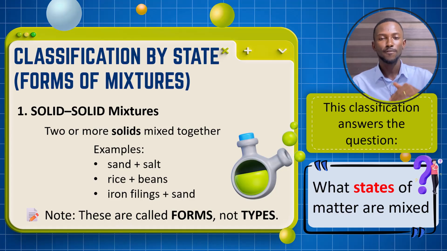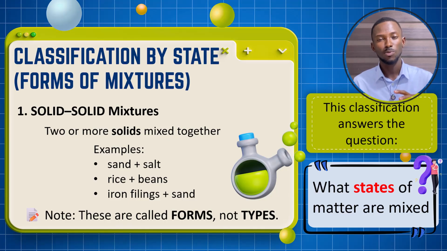For the first one, we have solid-solid mixtures. So remember the question, what states of matter are mixed? That's the question we want to answer. The first form of mixtures we have is solid-solid mixtures. For this, you have two or more solids mixed together. And examples are the combination of sand and salt, rice and beans, iron filings and sand. This is a typical example of a form of mixture, not a type of mixture. So keep that in mind.